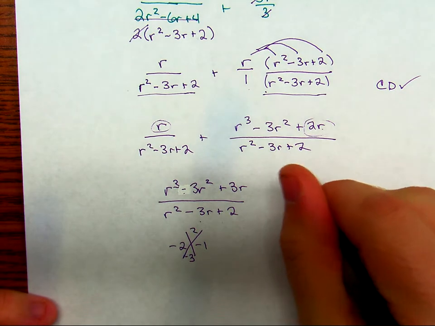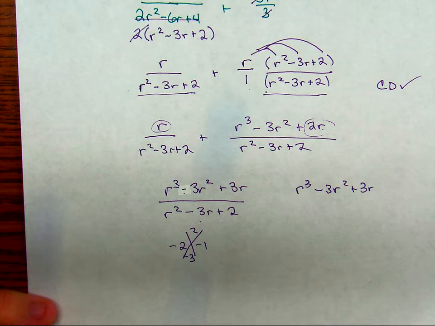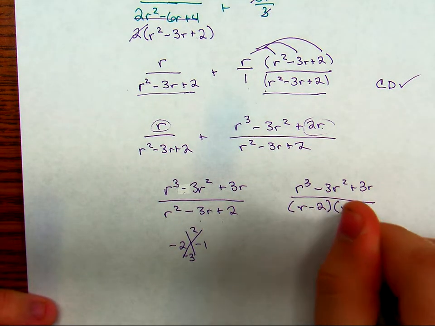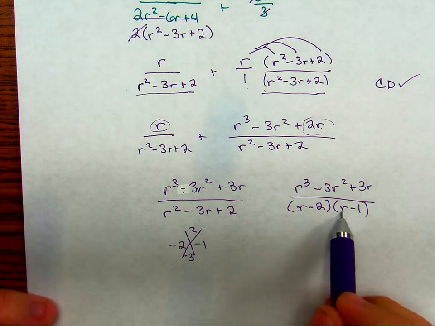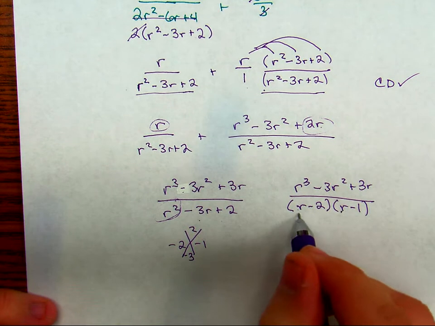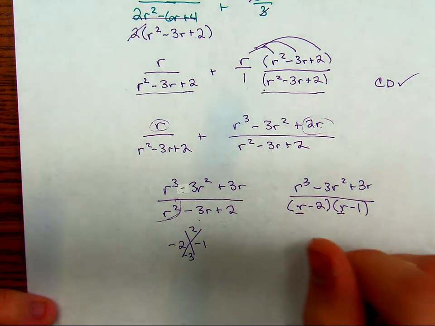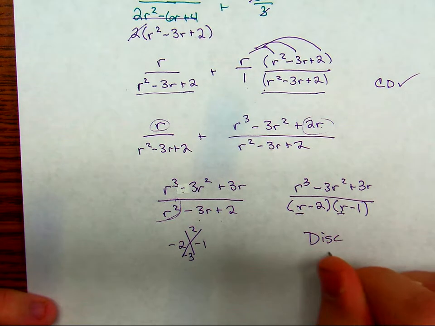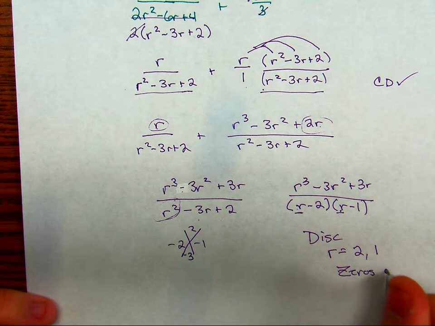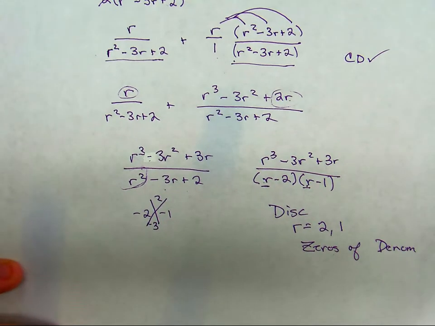So my top stays r cubed minus 3r squared plus 3r. All divided by this factorization, r minus 2, r minus 1. Remember, r times r will get us the first term, r squared, every time. So whatever goes in this first 2 spots should always check to be r squared. All right, so our discontinuities are positive 2 and 1 because those are the zeros of the denominator. Okay. And this is our final answer.